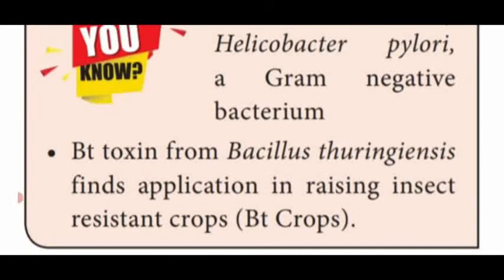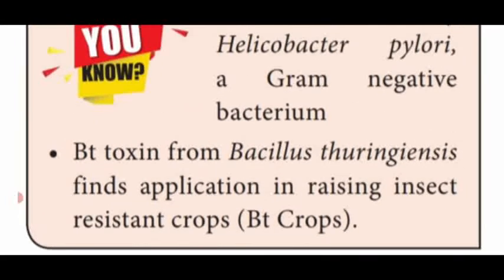Another one, Bt toxin, from the bacteria named Bacillus thuringiensis, which finds application in raising insect-resistant crops. That means this Bacillus thuringiensis is responsible for a biotechnology process, raising plants as insect-resistant crops. That is, to produce plants which are not attacked by insects, we are using the bacteria named Bacillus thuringiensis.